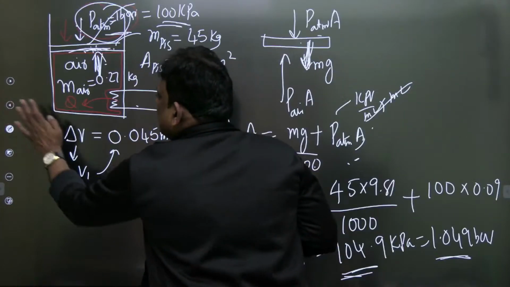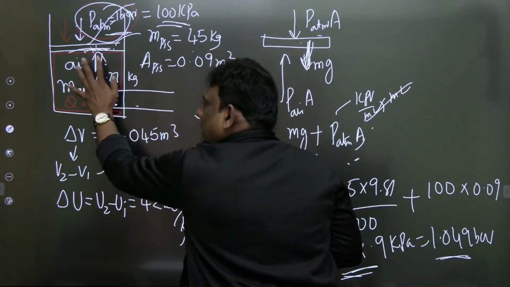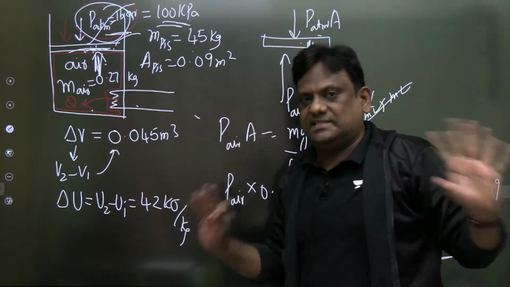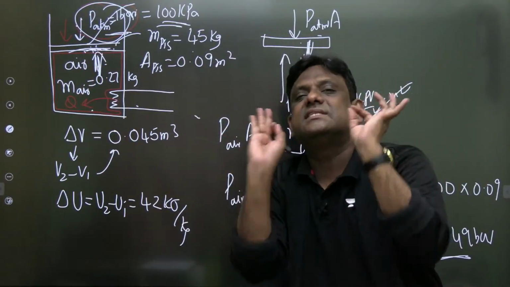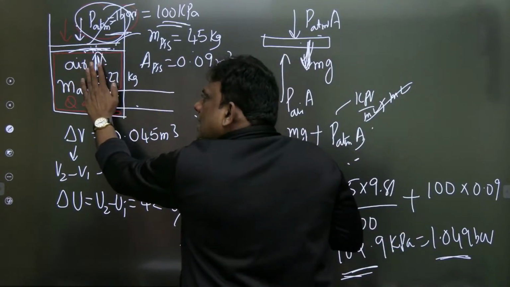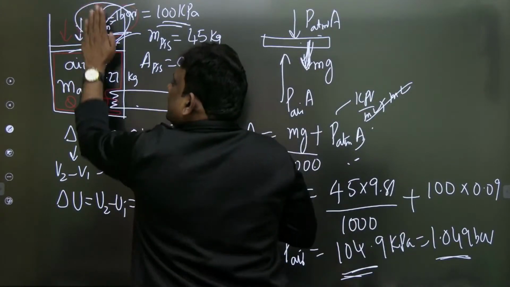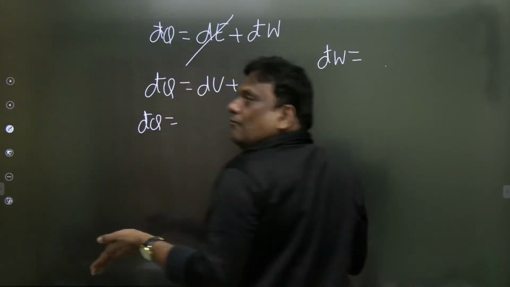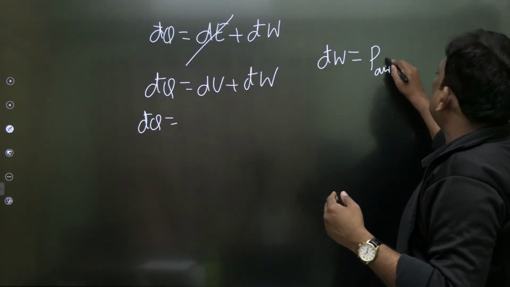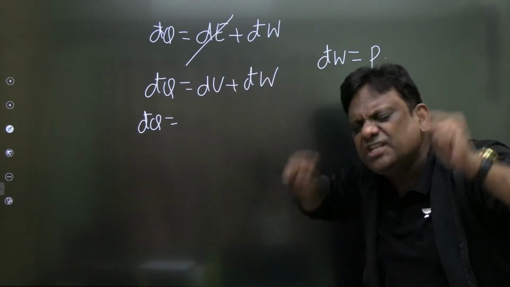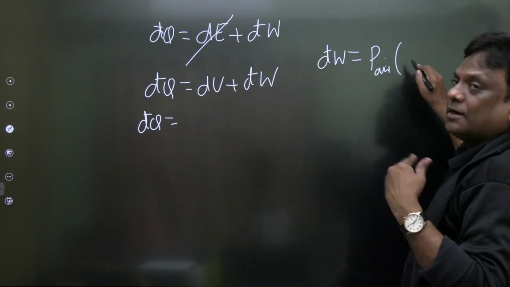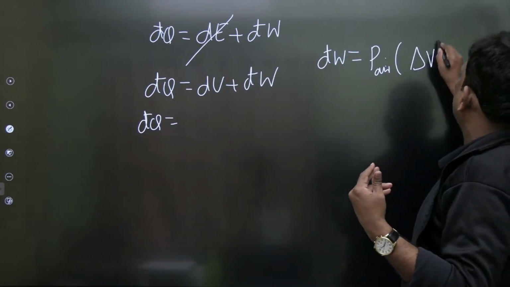At a constant pressure of gas, my air, it is lifting. Now what is our system? आप बताइए सर, हमारा सिस्टम क्या है? Air. तो air का pressure is 1.049 and with that pressure it is lifting. So thereby, what is the work? Work is equal to pressure of air. Who is doing that work? My air. So for air pressure and constant pressure, work is pressure into change in volume.